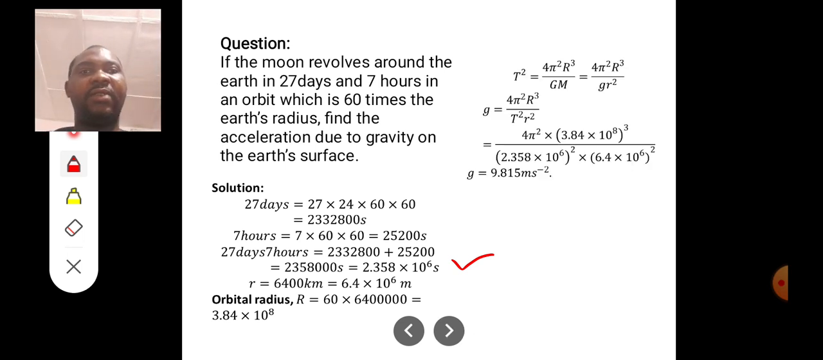So if we apply our formula, T squared is equal to 4 pi squared R cubed all over GM, which is also 4 pi squared R cubed all over g r squared. To make g the subject of the formula, since acceleration due to gravity is what we're asked to find, it will be 4 pi squared R cubed all over T squared r squared, small r squared. So substitute the values there: the value for your R, the value for T, the period, which is given, and the value for your small r, which is the radius of the earth. You can see that the acceleration due to gravity on the earth is 9.815 meters per second squared.